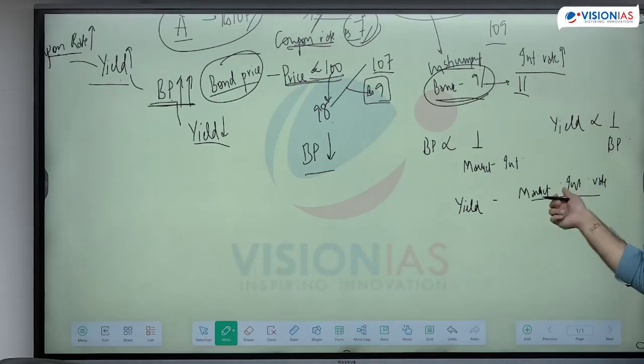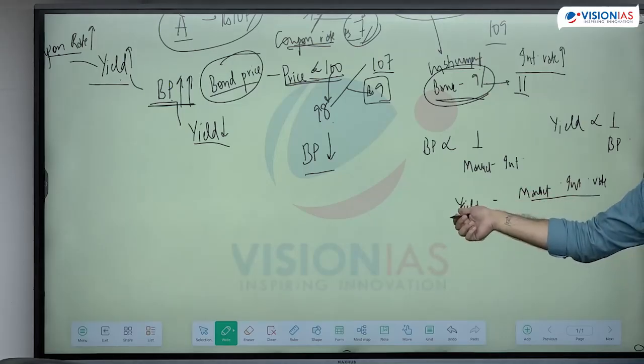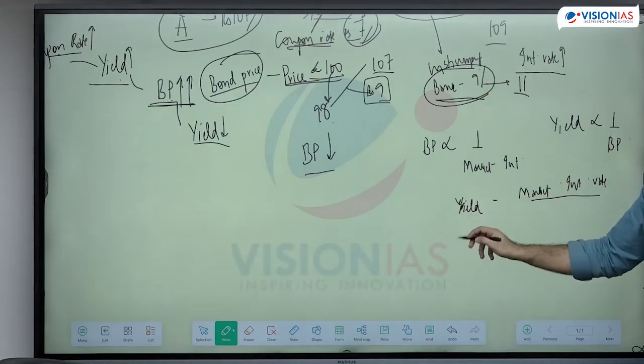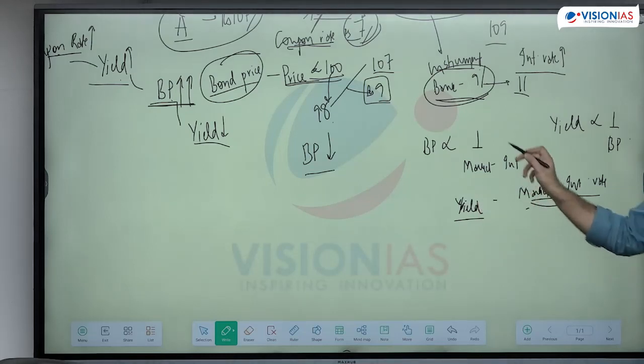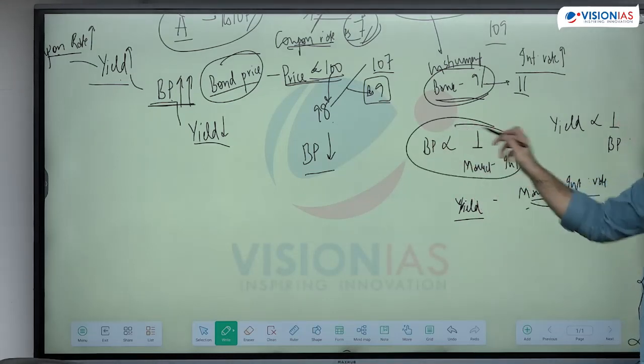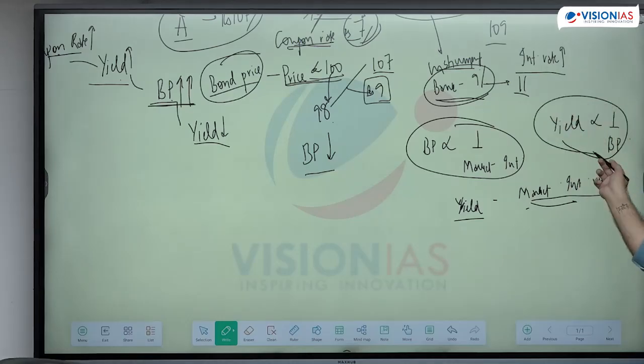अगर मार्केट का 9% रिटर्न है तो मेरे को बॉन्ड पे भी 9% चाहिए, तभी मैं बॉन्ड लूंगा. That means yield and market interest rate are directly linked. The bond price and market interest rate are inversely related, the bond price and yield inversely related.